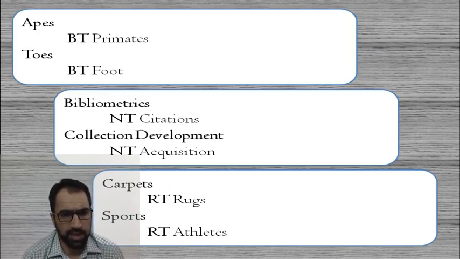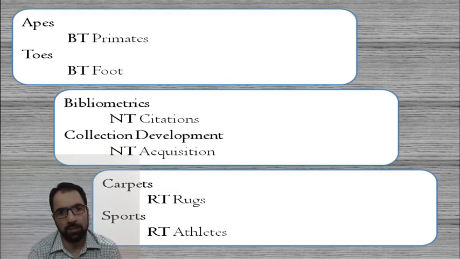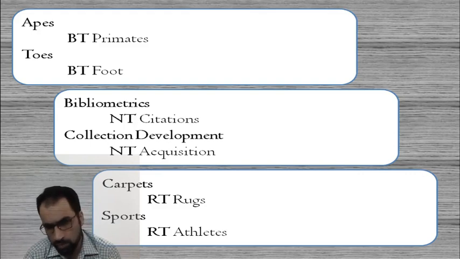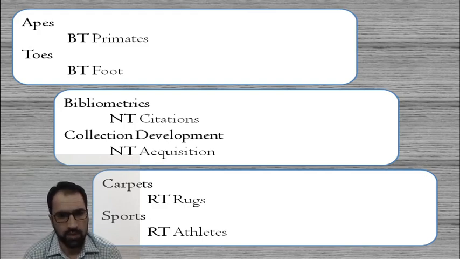In the broader term category, let us see apes. Its broader term may be primates. In the similar manner, in case of toes, its broader term can be foot. In the similar manner, for bibliometrics, a narrower term can be citation, because citation is part of bibliometrics. In case of collection development, a narrower term can be acquisition, because collection development is a broader term. It starts with acquisition, with the selection of documents, and it completes when we talk about the shelving of documents. So many different kinds of processes are involved in collection development, and acquisition is one of the parts, one of the activities of collection development.